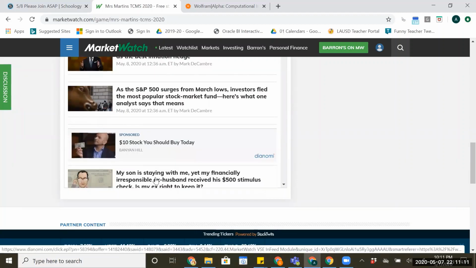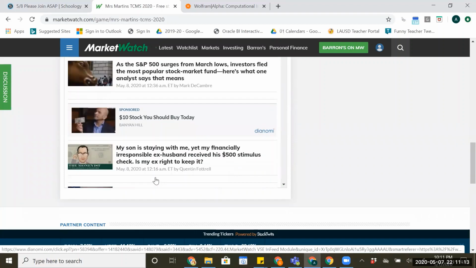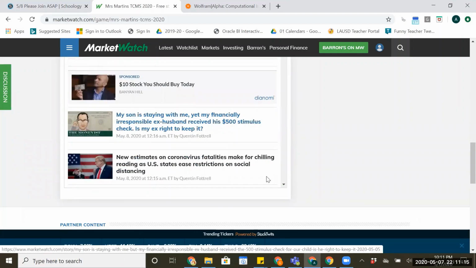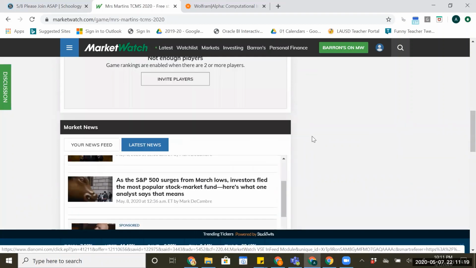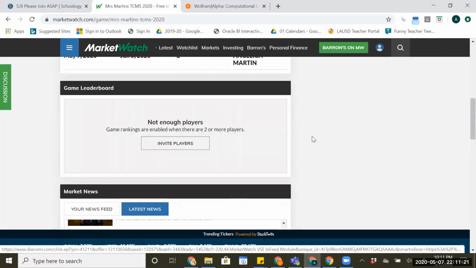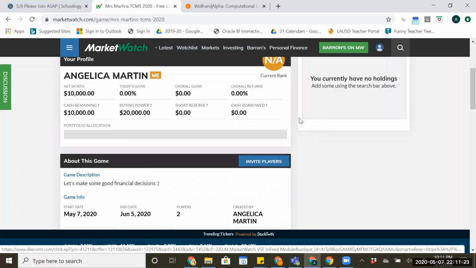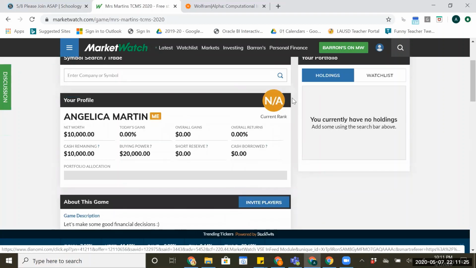But lots of news. Here's some information that they often give. They like to give lists, like here's stocks you should buy now. So you guys can definitely look at those. Lots of information here that might help you make decisions that you might be interested in. It is kind of a lot of reading, but some of them are very, very interesting. So feel free to look through that.